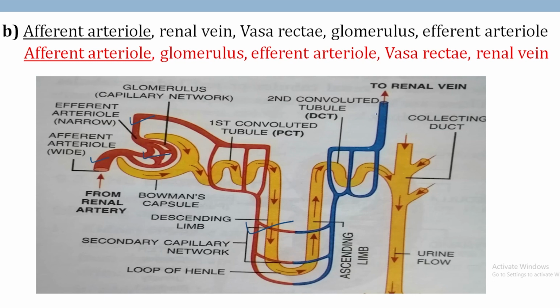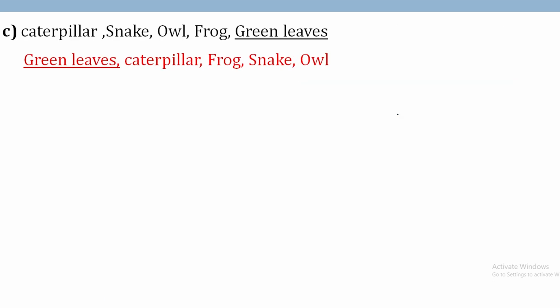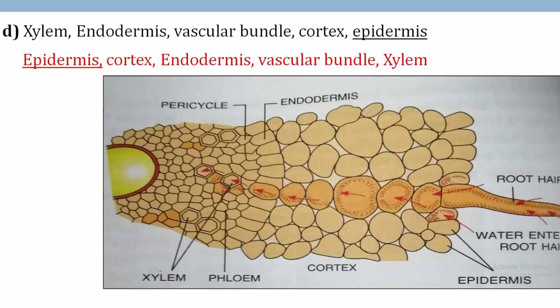Always the food chain begins with the green plant, means the autotrophs. So green leaves, then caterpillar, frog, snake and owl. So these are the different trophic levels.